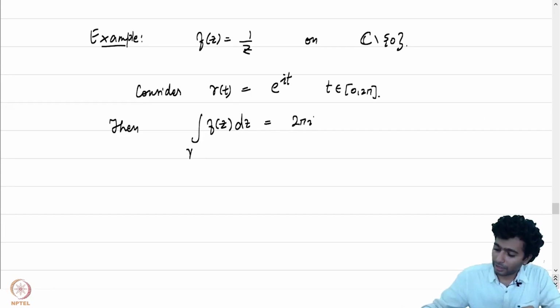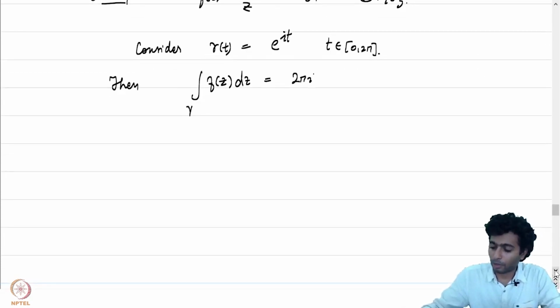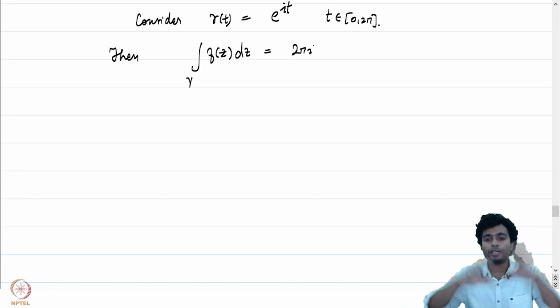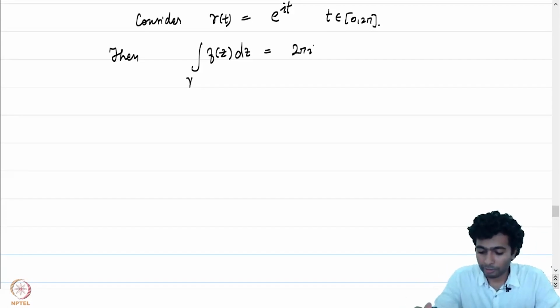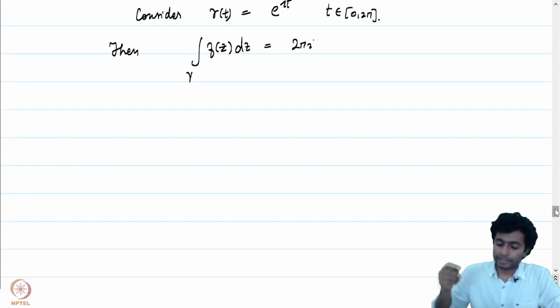So this in particular illustrates that the property of f being holomorphic on the space omega, the global nature of such a demand, is requisite for the conclusion of Cauchy's theorem here. Okay, let's get down to proving Cauchy's theorem.